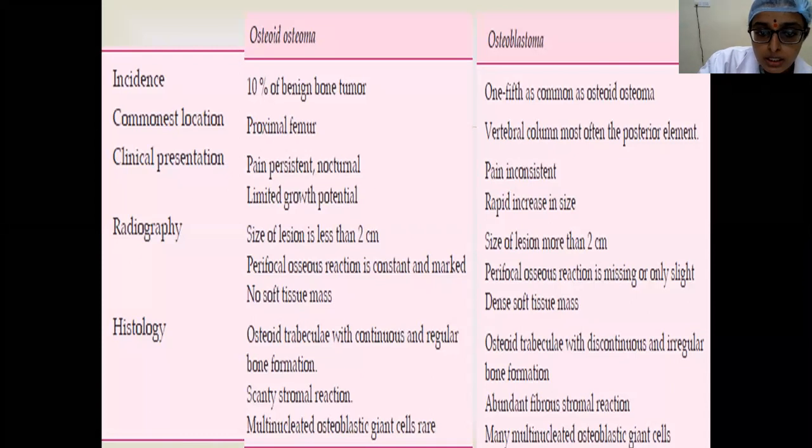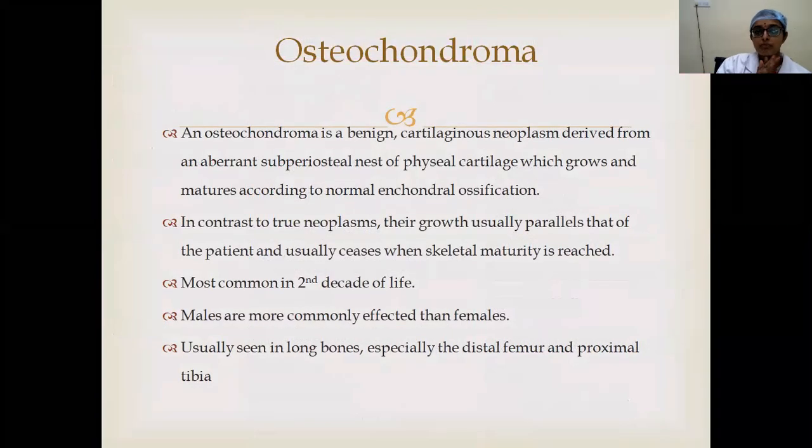Coming to the histology, the trabeculae which are formed in osteoid osteoma are more regular and continuous, whereas they are disorganized in case of osteoblastoma. The stromal reaction is also more in osteoblastoma. And one more important thing is that malignant transformation of osteoid osteoma to osteosarcoma is rare, whereas osteoblastoma has chances of malignant transformation to osteosarcoma. So these are all the different features of osteoid osteoma and osteoblastoma.